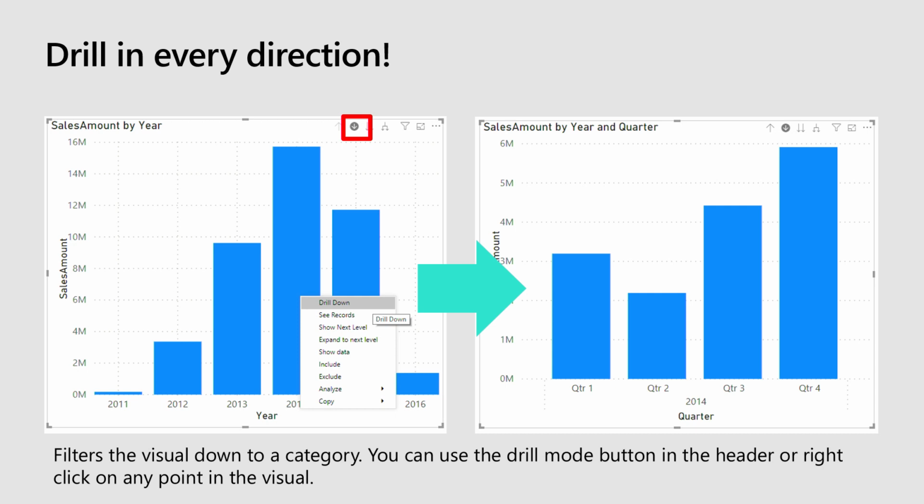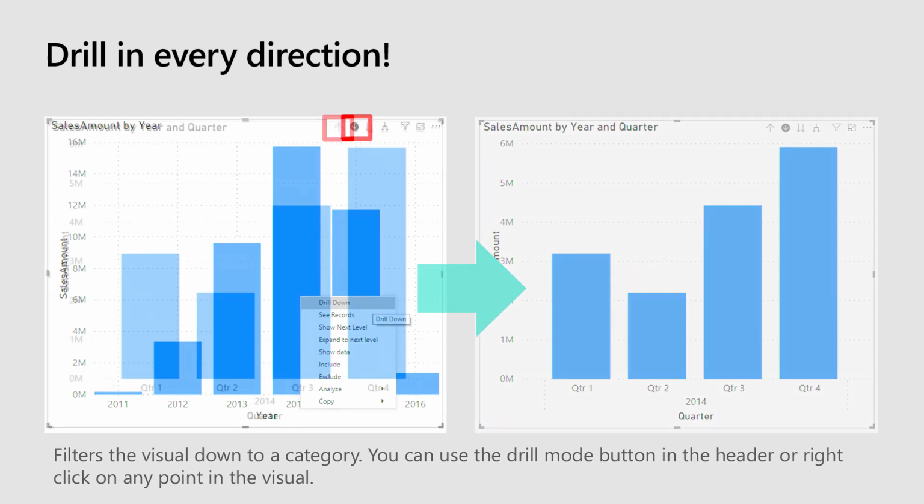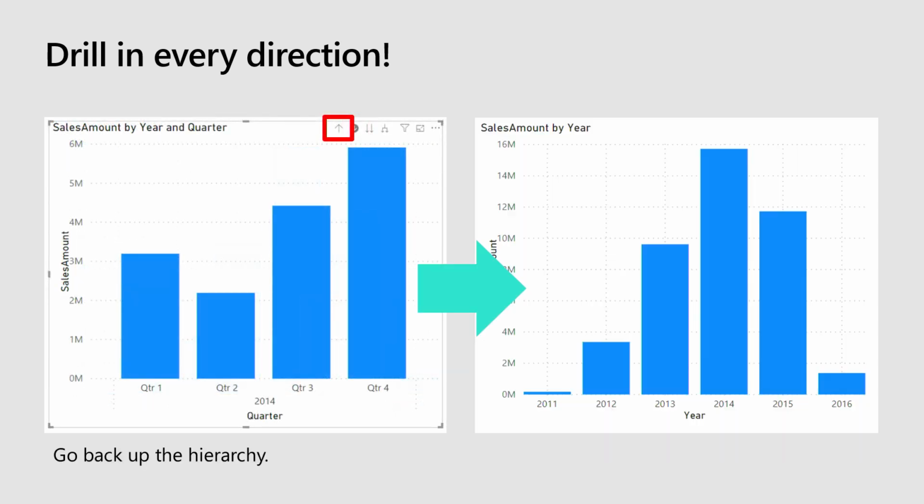So as an author, you can do this, but as an end user, you can do this too. So think about what pieces of the hierarchy you want to include in your visuals so that your users can do this. And then finally, you can, of course, drill back up. So if you headed down the hierarchy, you can go back up.